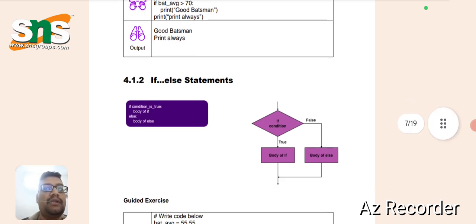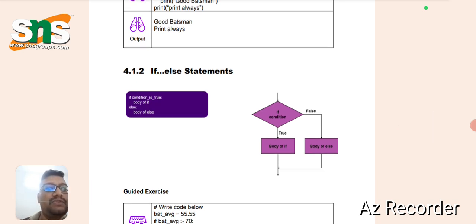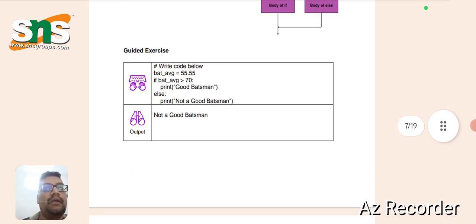So the next one is the if else statement. If the condition is true, then execute the body of the statement. If the condition is false, then it goes to the body of the else statement and goes outside. Here is the syntax: if condition_is_true colon, then the body of if is given in the next indent. Next, else comes at the same indent as if, and the body of else is given a single indent, that is 4 spaces. So this is how an if else statement works.